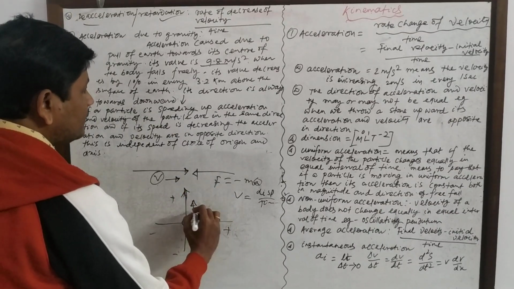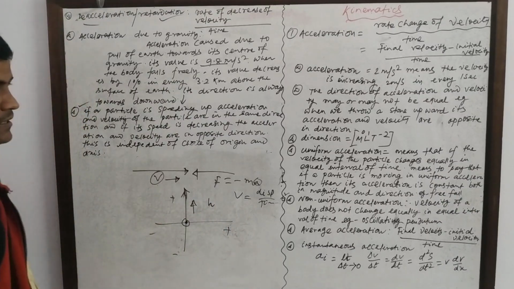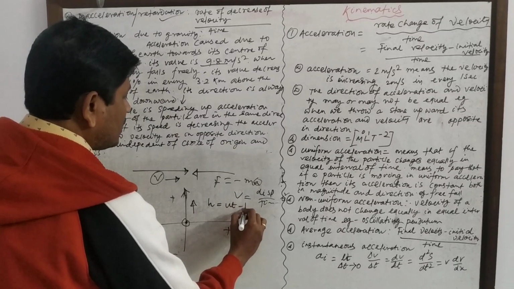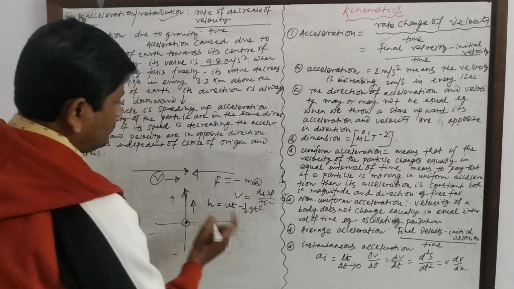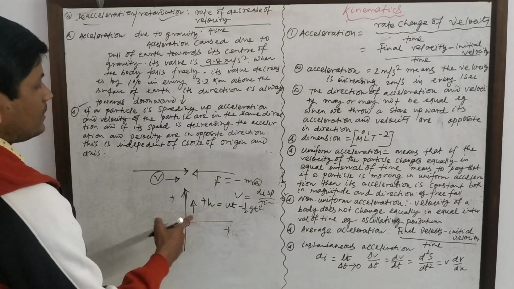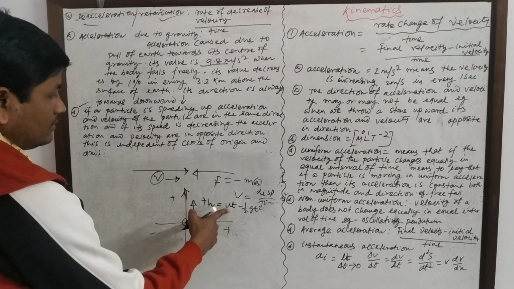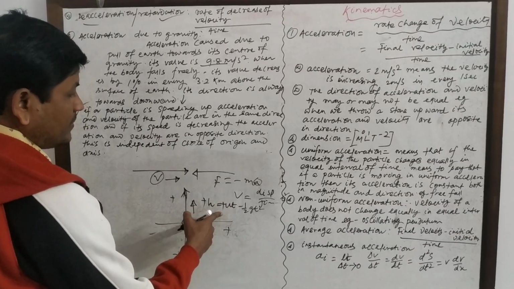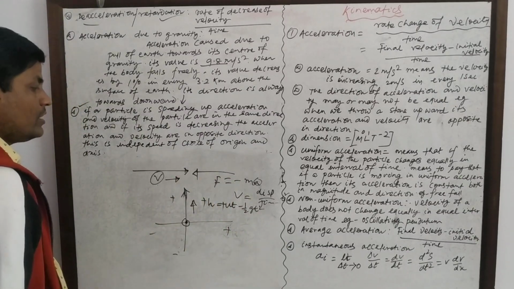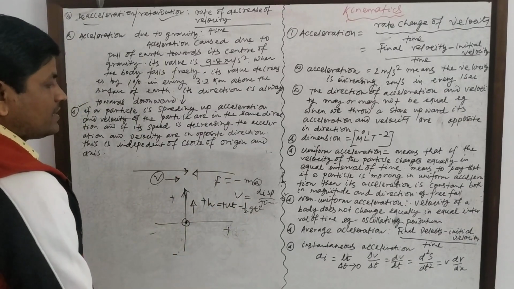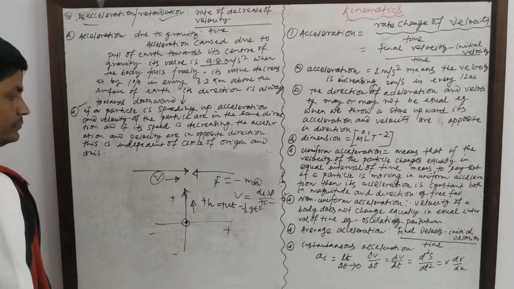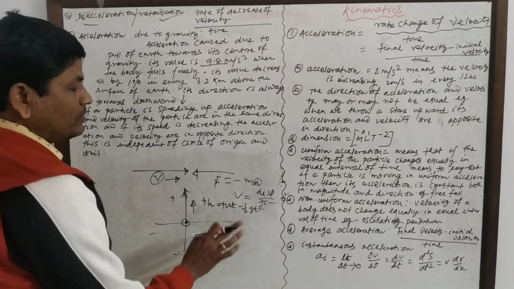Then the equation of motion is h is equal to ut minus half gt square, as you know. So if the upward direction is taken as positive, the velocity will be positive and the acceleration due to gravity will have a negative sign, because the velocity is decreasing in this case.